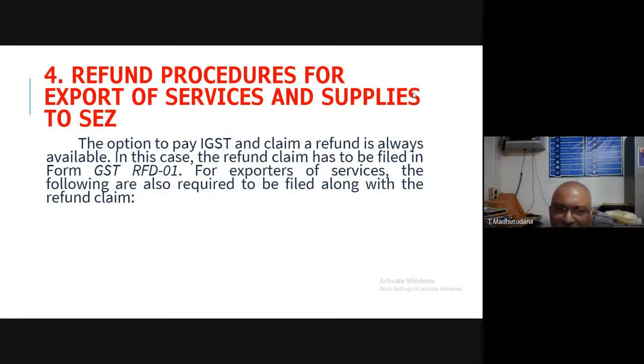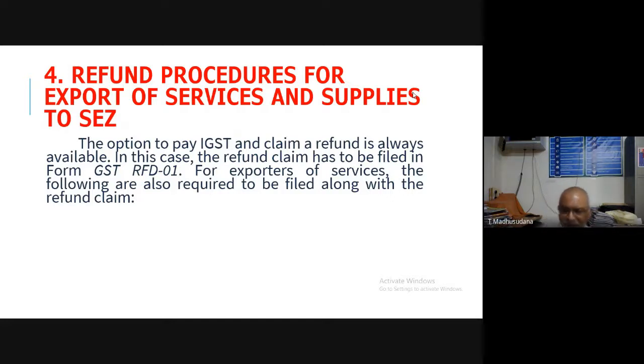While exporting services or supplying goods and services to the SEZ, they can pay the IGST and claim a refund in the form GST RFD-01. This option is always available to the exporters of services and suppliers to SEZ.